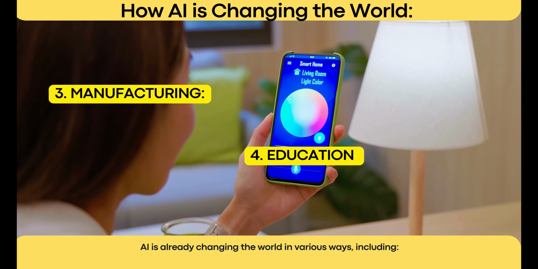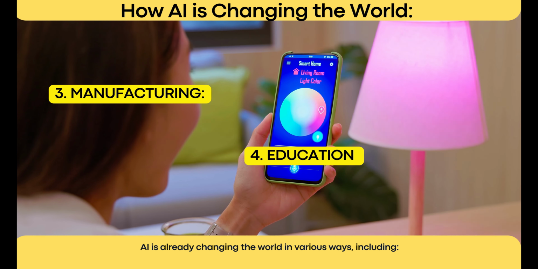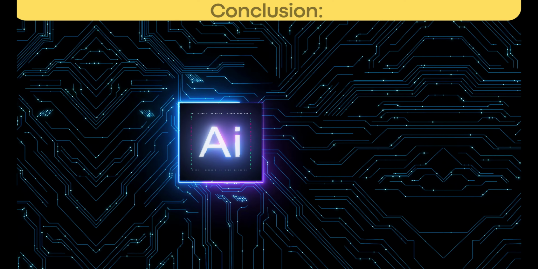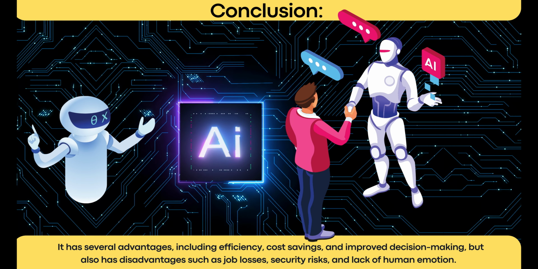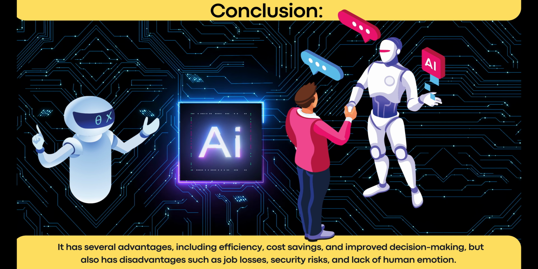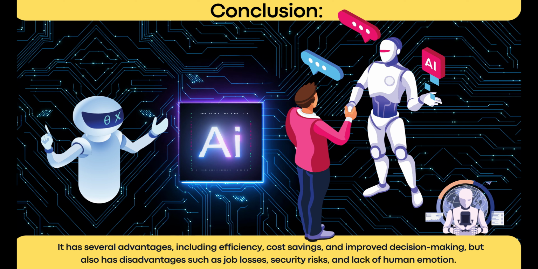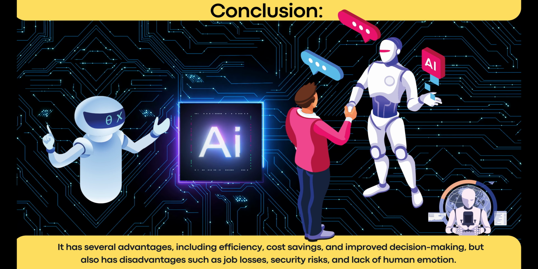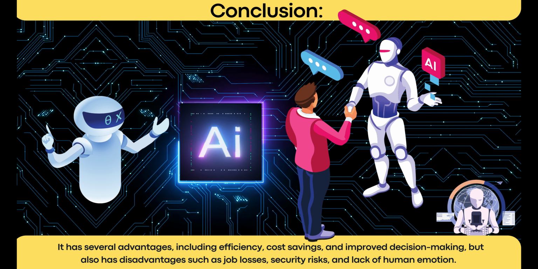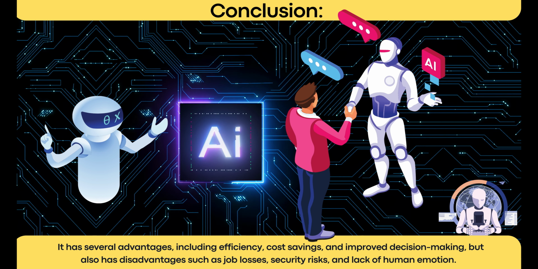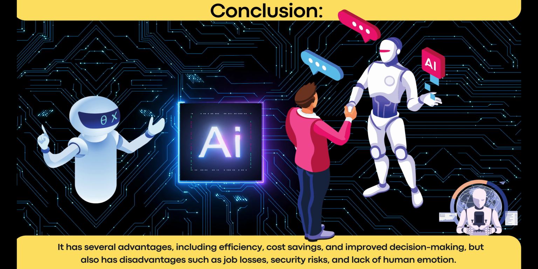4. Education. AI is being used to personalize education and improve student learning outcomes. AI is a powerful technology with the potential to change the world as we know it. It has several advantages, including efficiency, cost savings, and improved decision-making, but also has disadvantages such as job losses, security risks, and lack of human emotion. Despite its drawbacks, AI is already changing the world and will continue to do so in the future.